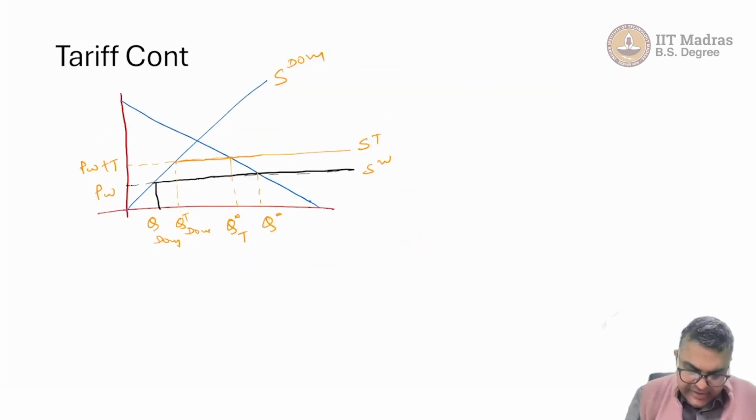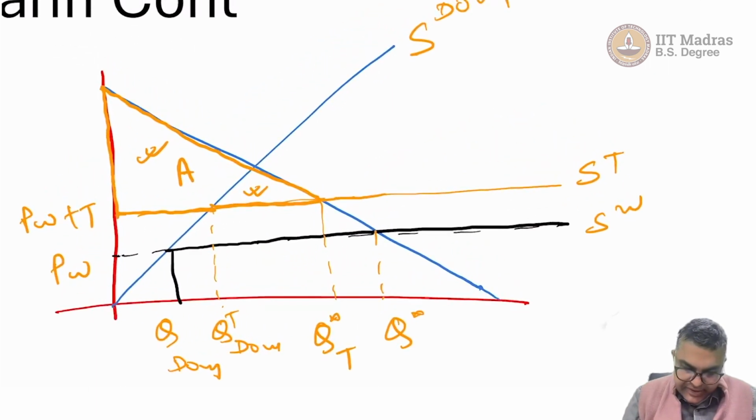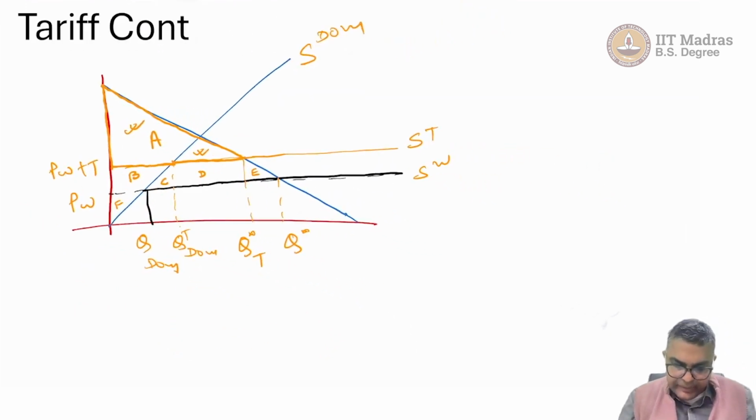In this graph, which I have taken from the previous slide and redrawn, let us say this area, the whole triangle, is A. Let us call the next areas B, C, D, E, and F, and that will help us understand.